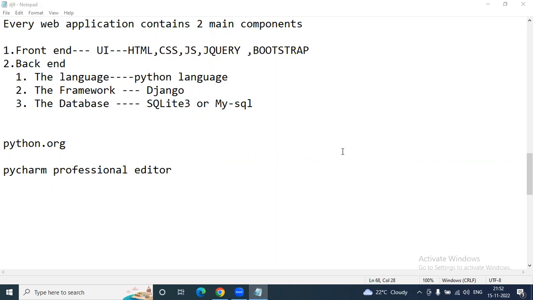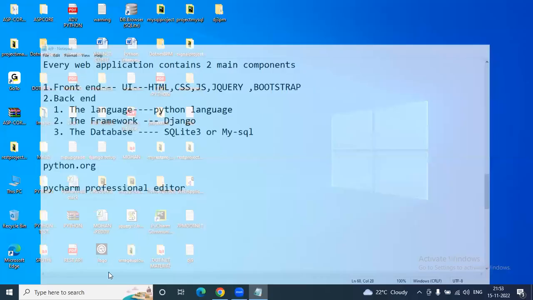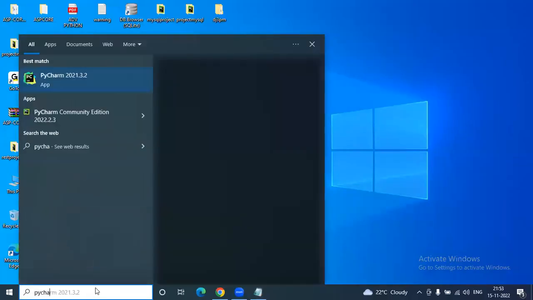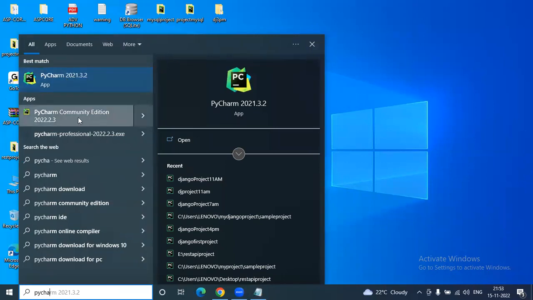Sir, I'm practicing Python in the community editor now. You told us about the new professional editor; do I have to set that up again, or can I practice in the community editor itself? You can do community editor practice as you're comfortable. Actually, you will feel more comfort in PyCharm Professional. So when I introduce it, you will also know that. But in case the trial version expires, then obviously you can go with PyCharm Community also. Happily you can do it, not an issue. Okay, even if that is there, can we install this also? Absolutely. Look at this in my search box. I'm opening PyCharm. PyCharm Professional is there with me. PyCharm Community is also there with me. Both are there.